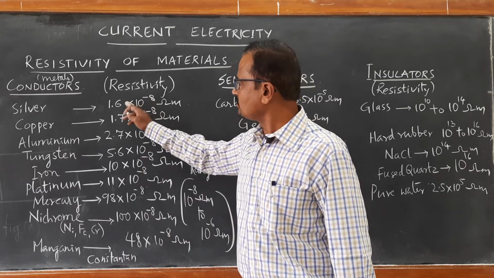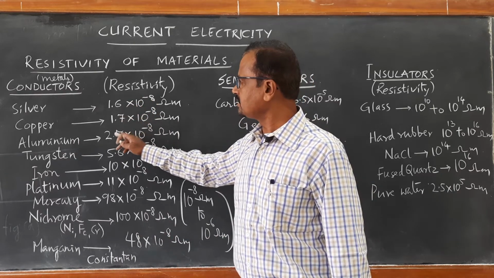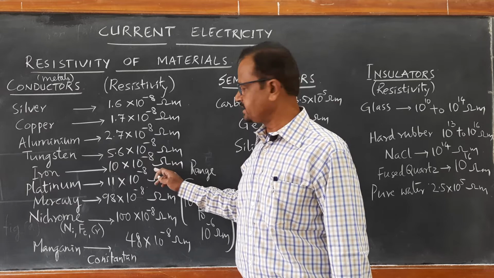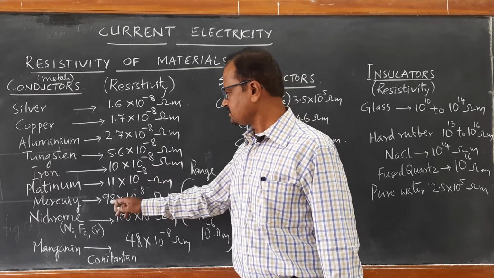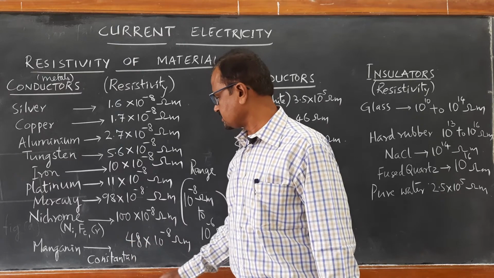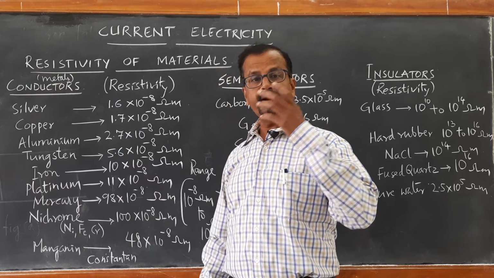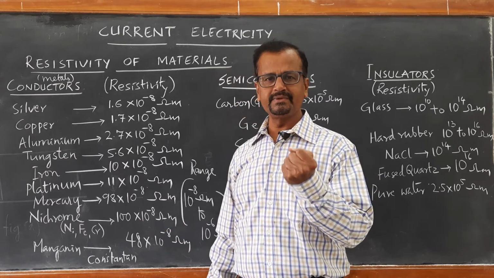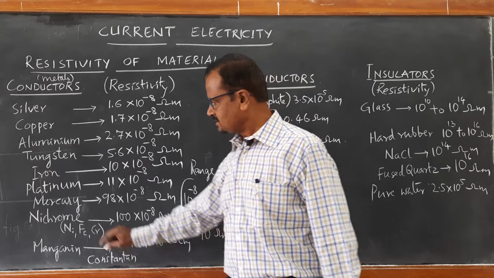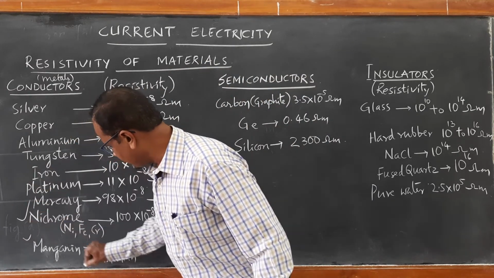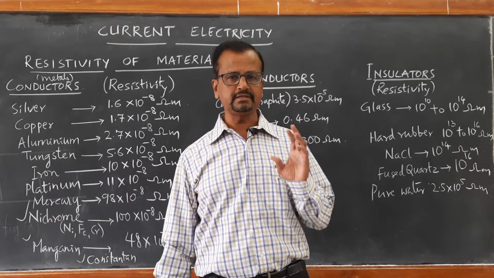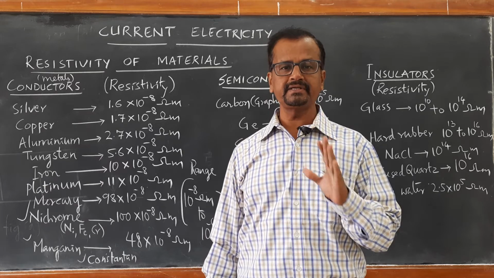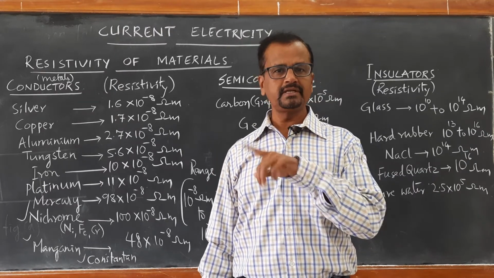When you look at all these good conductors, copper, silver, aluminum, tungsten, they are of the order of 10 to the power of minus 8 ohm meter. Whereas nichrome, manganese, constantan are of the order of 10 to the power of minus 6 ohm meter. So their resistivity is a little higher. Such materials are used in manufacturing standard resistors which are used in the laboratory.